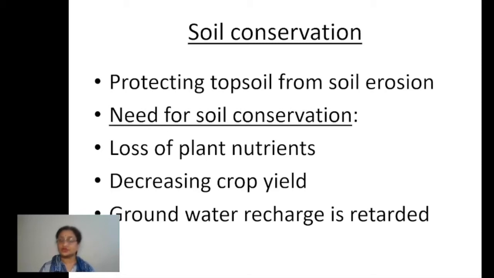So soil conservation is overall whatever practices we do, whatever steps we take to reduce soil erosion, right?